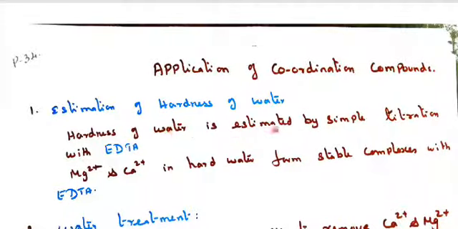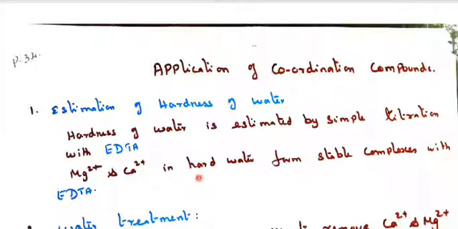So hardness of water is estimated by simple titration with the EDTA. Hardness of water is mainly due to the calcium 2 plus and the Mg2 plus. Because of excess of calcium 2 plus and Mg2 plus only, it is hard water. Hard water is more salty water.